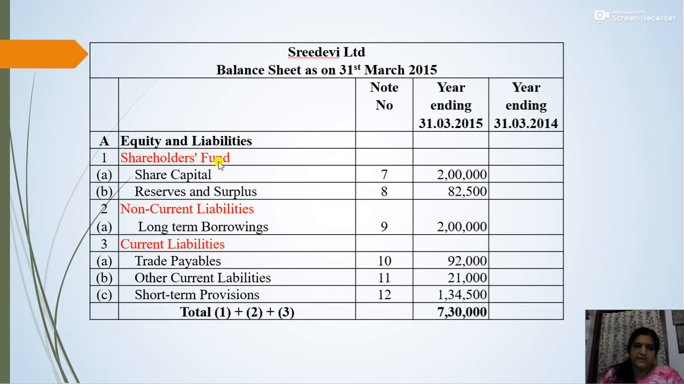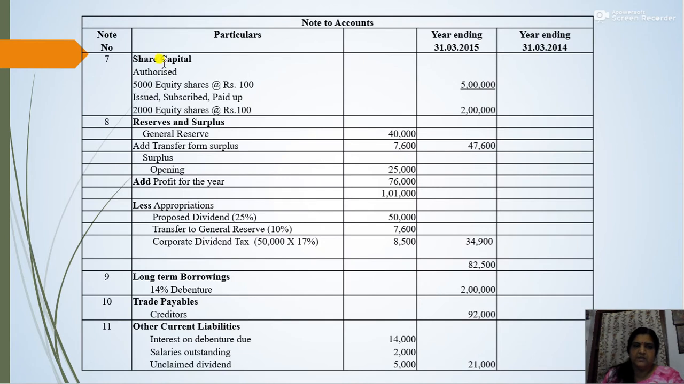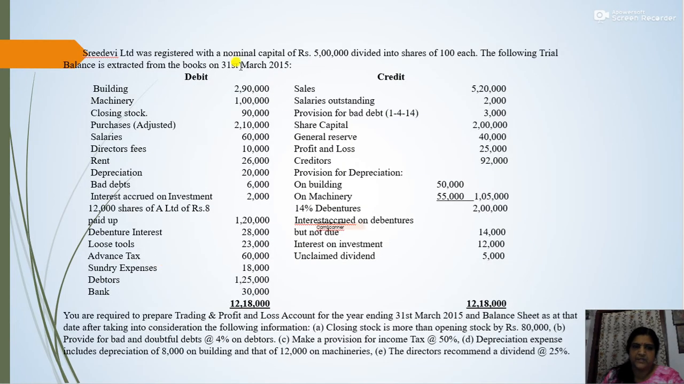Now we will see the respective note numbers in the notes to accounts: share capital as per note number 7, reserves and surplus note number 8, long-term borrowings 9, trade payables 10, other current liabilities 11 and short-term provisions 12. Now we'll check the notes to accounts. The details will be given in the notes to accounts. The first one is share capital. In the question the authorized capital is given, that is rupees 5 lakh. So this is the question.